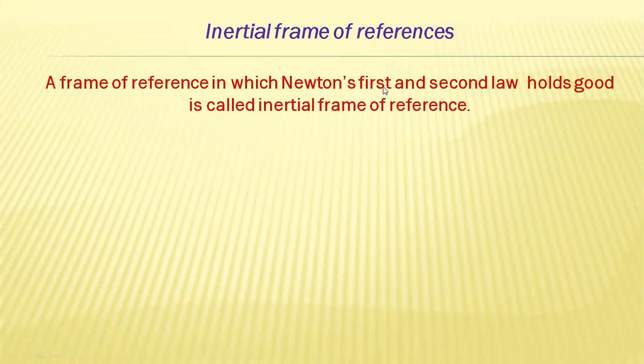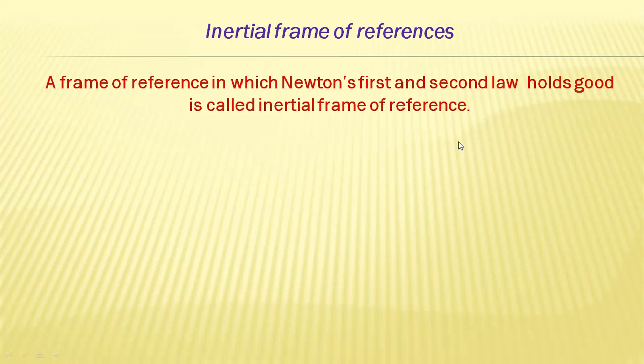That's Newton's first law. And what is Newton's second law? The force is directly proportional to the rate of change of momentum. That's Newton's second law.